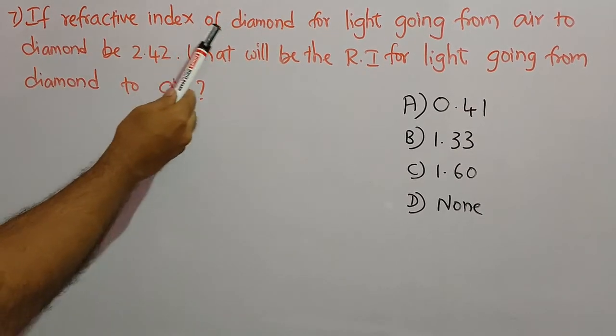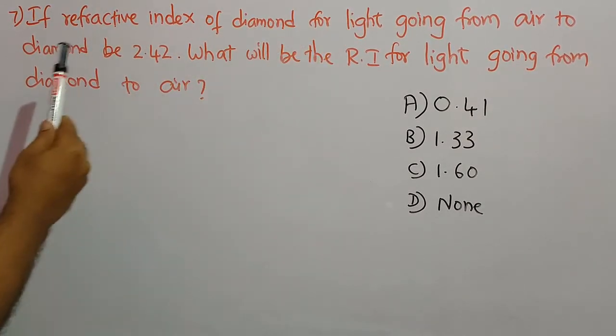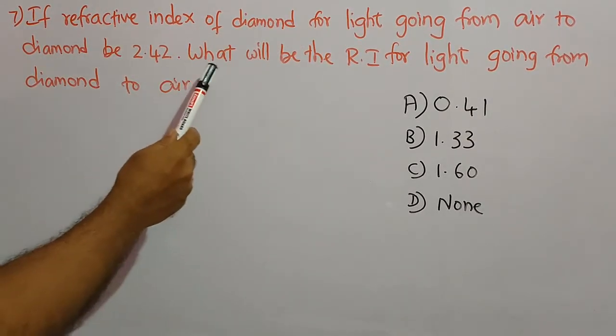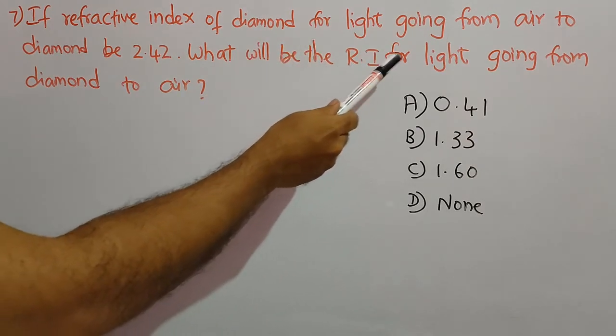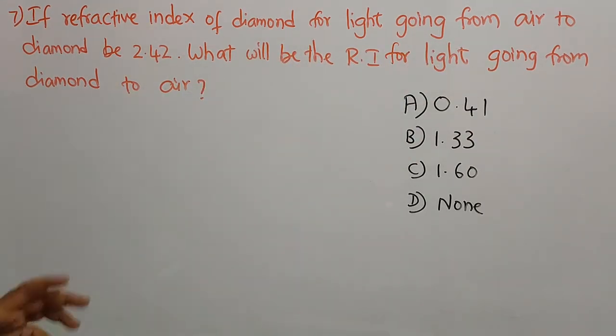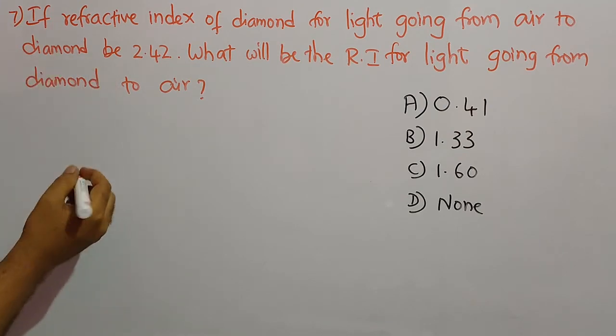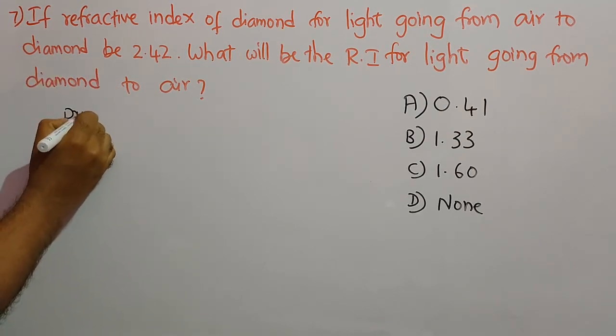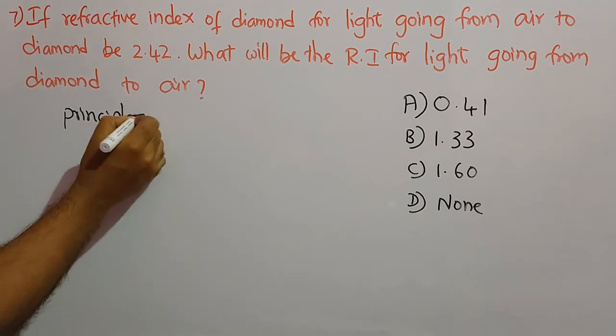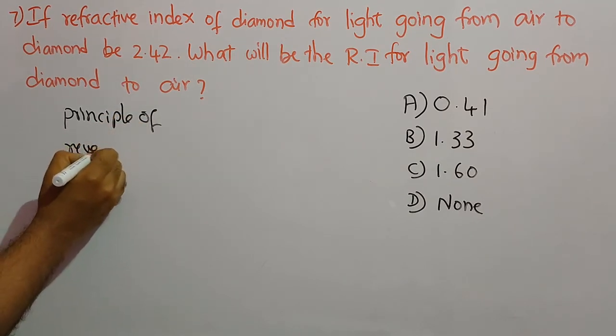If the refractive index of diamond for light going from air to diamond is 2.42, what will be the refractive index for light going from diamond to air? So this is nothing but related to the principle of reversibility.